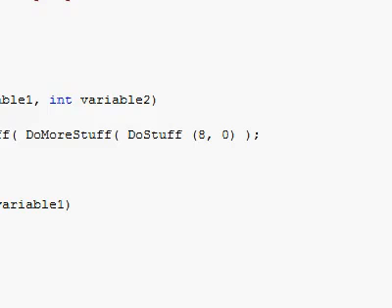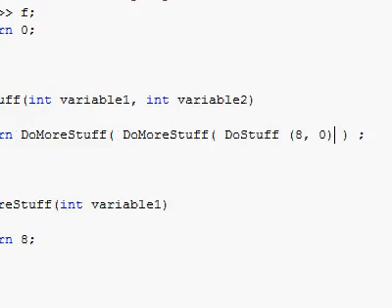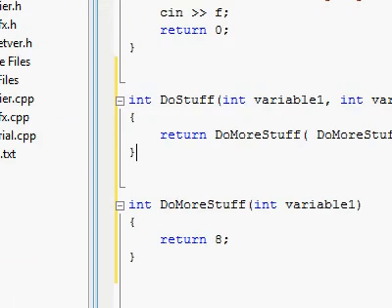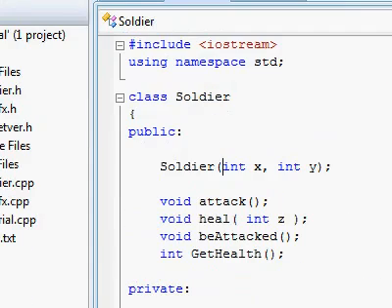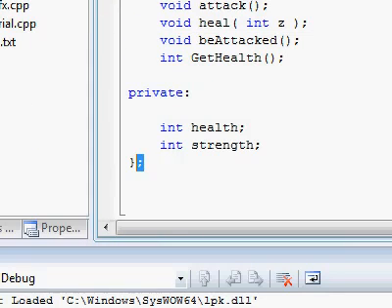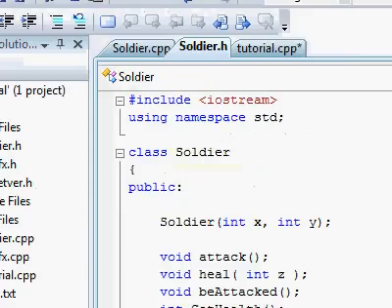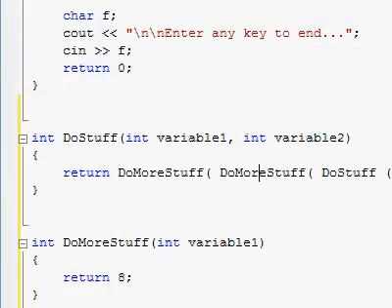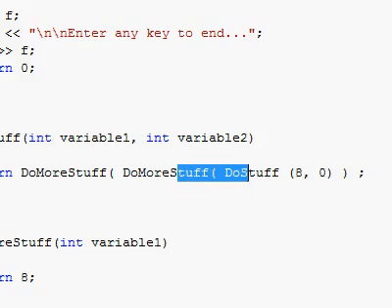And don't forget that the semicolon is only needed at the end of the line. So you don't have to have a semicolon right after calling each function. You just have to have one right at the end of the line. Don't forget that function definitions do not need a semicolon at the end of the function definition. You just leave it with a closing brace and that's enough. Only class declarations, like the soldier class right over here, must have a semicolon at the end of the class declaration.